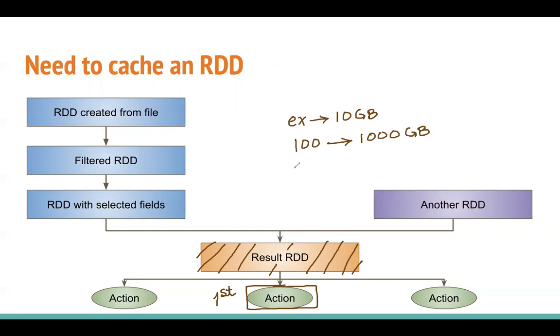Even if you use, say, 20% of that memory for your storage, well, we will learn more about it, that Spark uses some portion of the memory for storage and some portion for execution. So even if you use a very small number, 20% for storage, you are able to keep 200 gigabytes of data in memory. Well, that's not a small amount of memory.